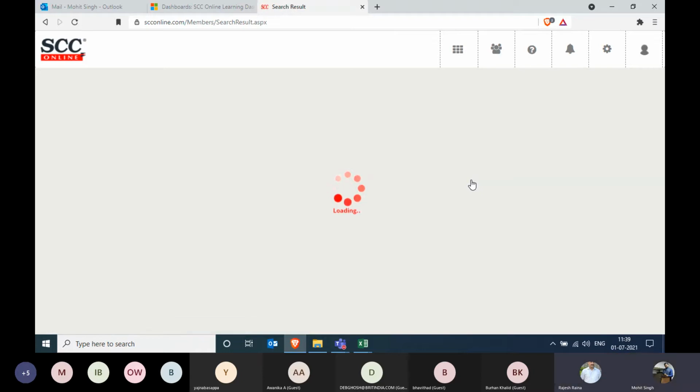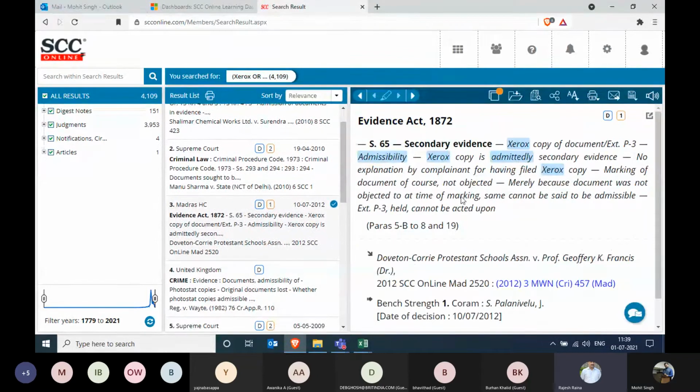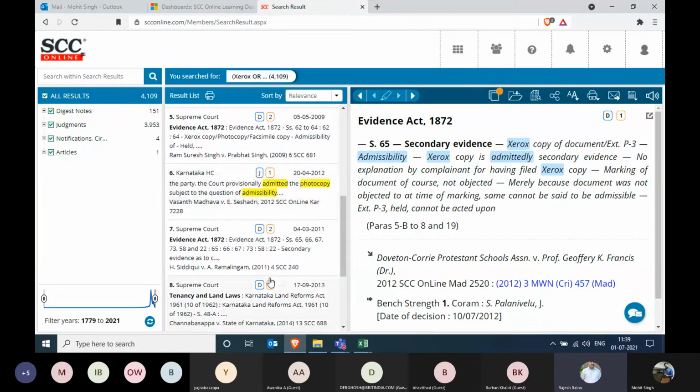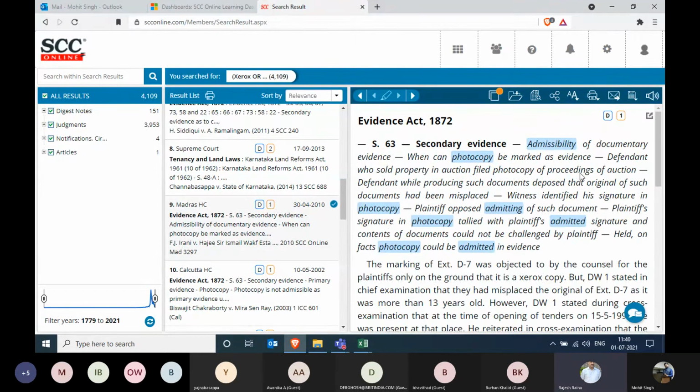So what we'll see now is all those judgments where Xerox or photocopy or photostat, or maybe all three, are being discussed, and along with that, it's also giving us the reasoning whether it is admitted or admissible in the court of law. So yes, you can just see over here, secondary admissibility of documentary evidence: can a photocopy be marked as evidence.